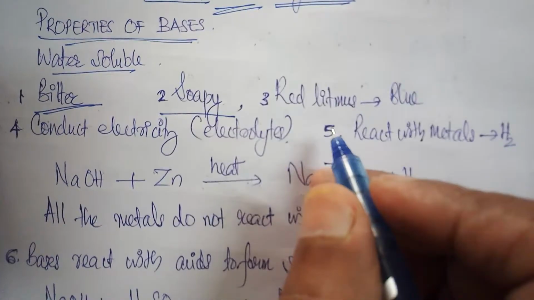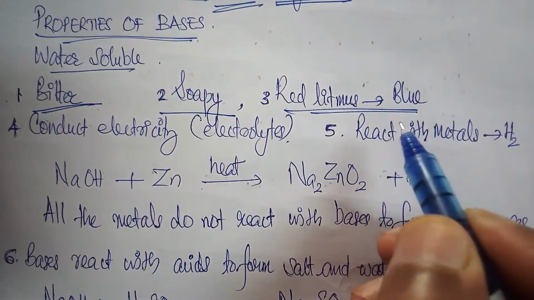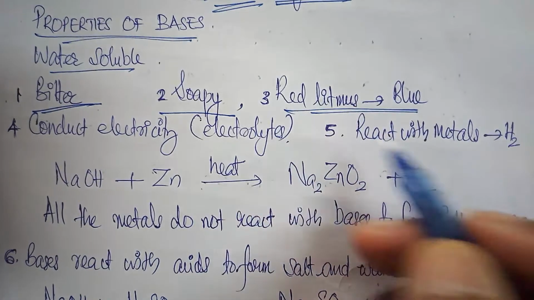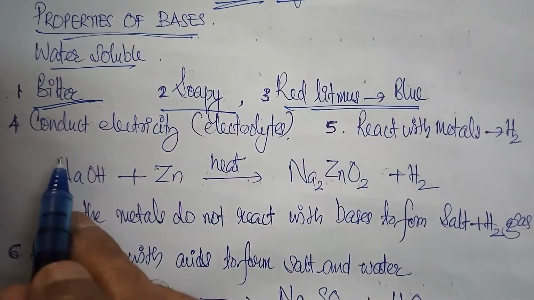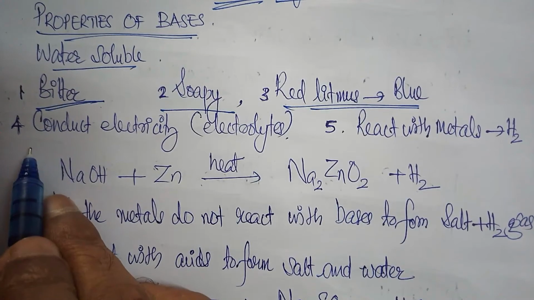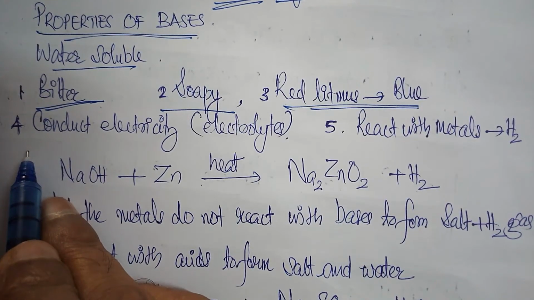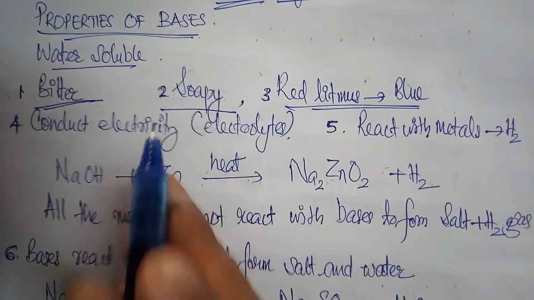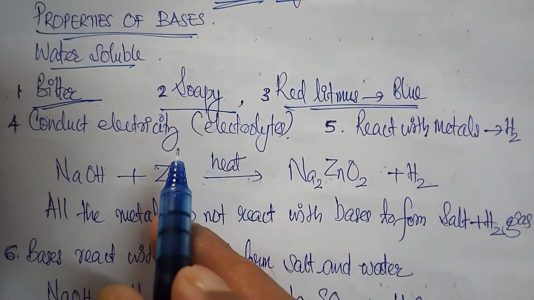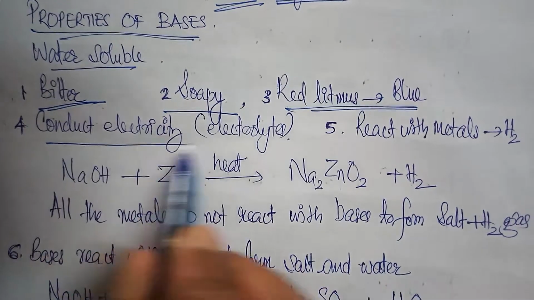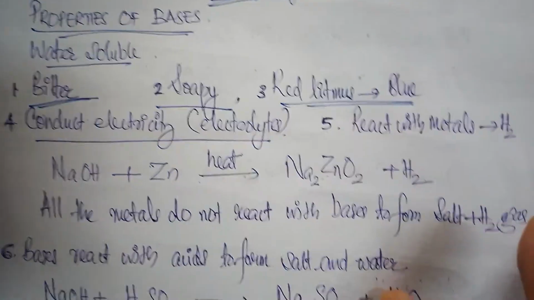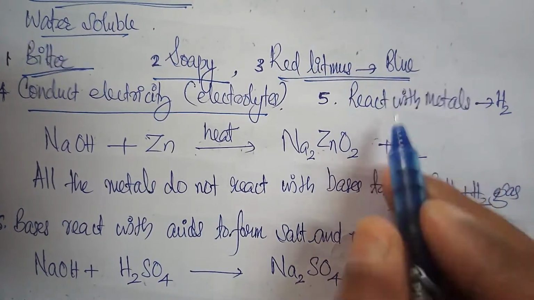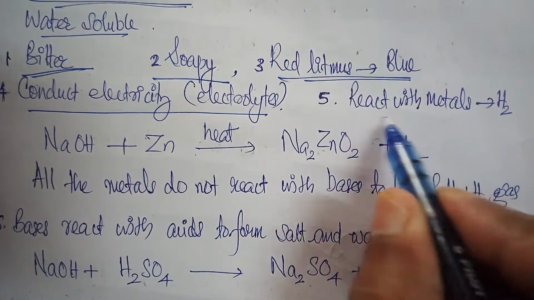Bases turn red litmus into blue, which we referred to in the first phase of this chapter and last year also. Like acids, they can conduct electricity. When a base is dissolved in water, it splits up into ions. Due to the presence of ions, it conducts electricity freely. Otherwise, we can say they are electrolytes. Bases react with some metals to form hydrogen gas.